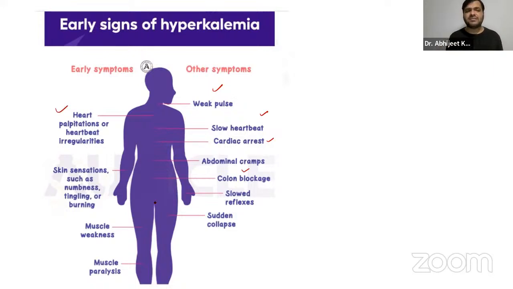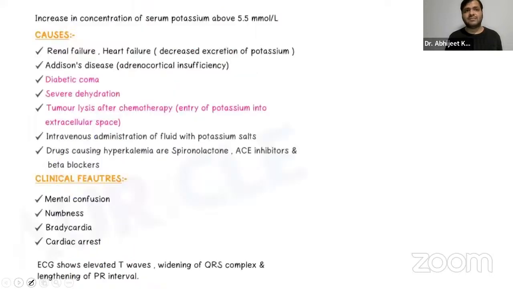There will be numbness of the skin, muscle weakness, muscle paralysis, right? Potassium helps in the regulation of muscle contraction. So obviously, if it is more, again, it will lead to paralysis of the muscle. So yes, they have given 5.5. It can be 5.6 also. Just go by the latest one.